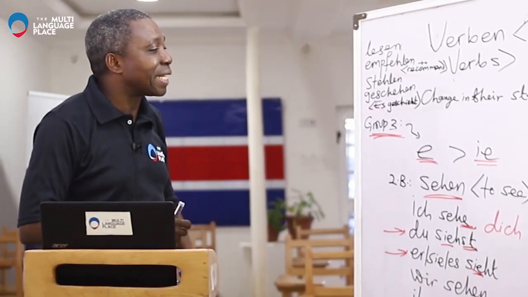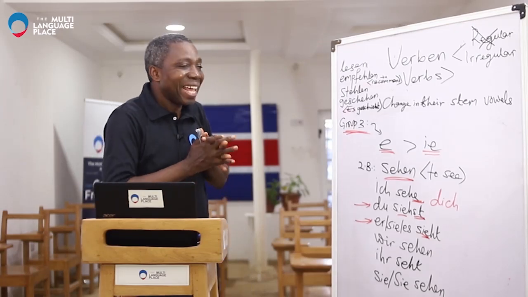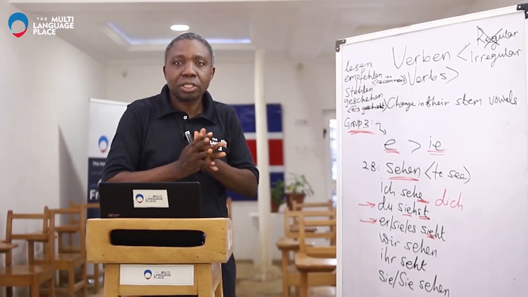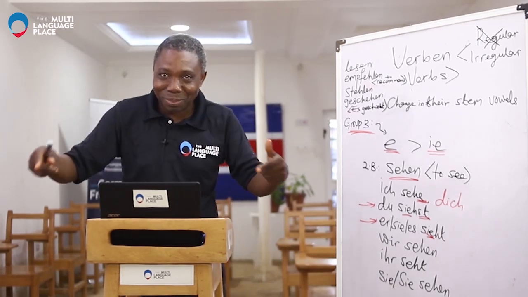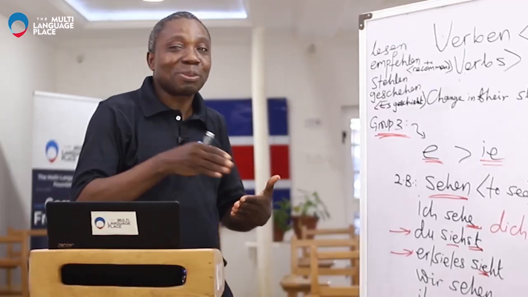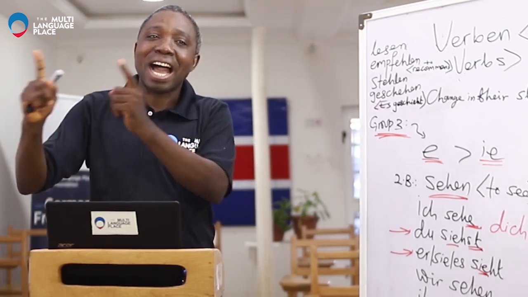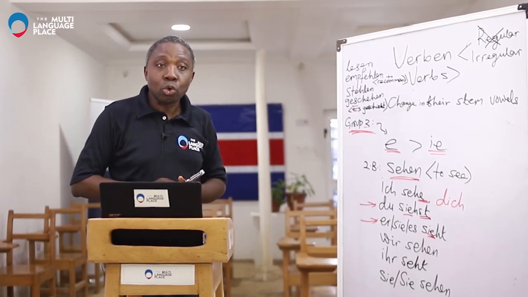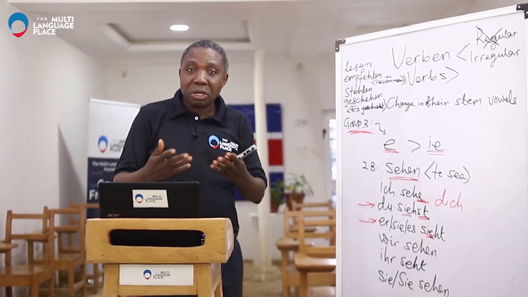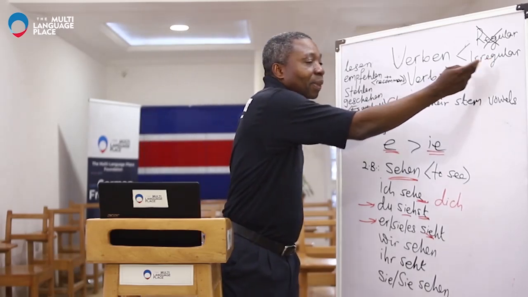Remember what I said concerning geschehen? It can only be conjugated in the third person singular as geschieht. That is, it happens. Because it's not possible to say I happen, you happen, she happens, or we happen. So it's only possible in the third person singular as geschieht. Okay. That takes us to the fourth group. In the next video, we're going to go to the fourth group of irregular verbs.